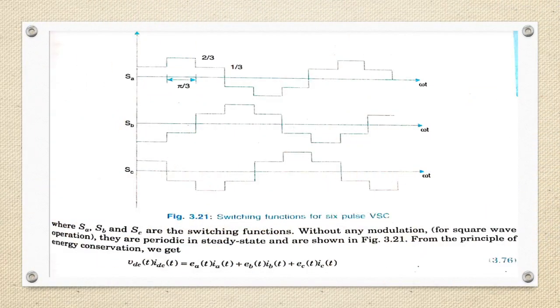This is the diagram showing the switching function for a 6-pulse VSC. Now, in these equations of Ea(t), Eb(t) and Ec(t), Sa, Sb and Sc are the switching functions without any modulation. For square wave operation, they are periodic in steady state and they are shown in the figure. From the principle of energy conservation, we get Vdc(t) Idc(t) equal to Ea(t) Ia(t) plus Eb(t) Ib(t) plus Ec(t) Ic(t).